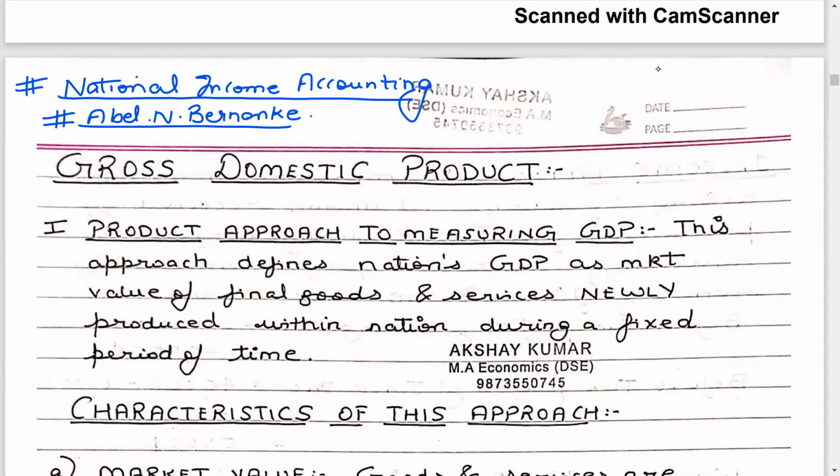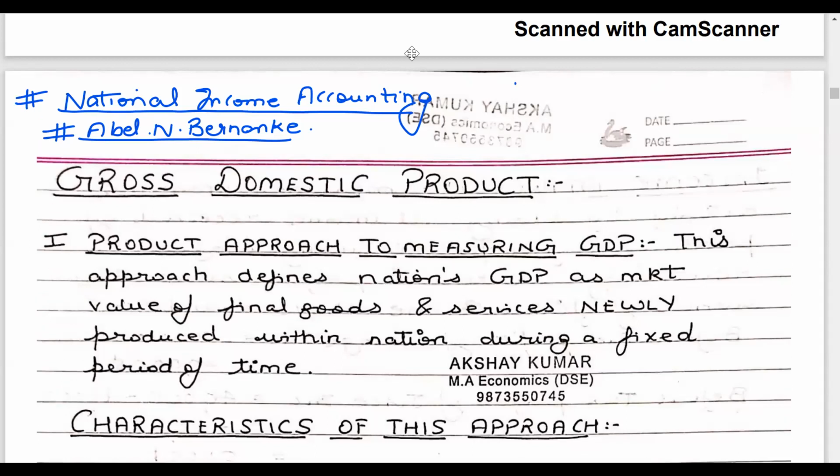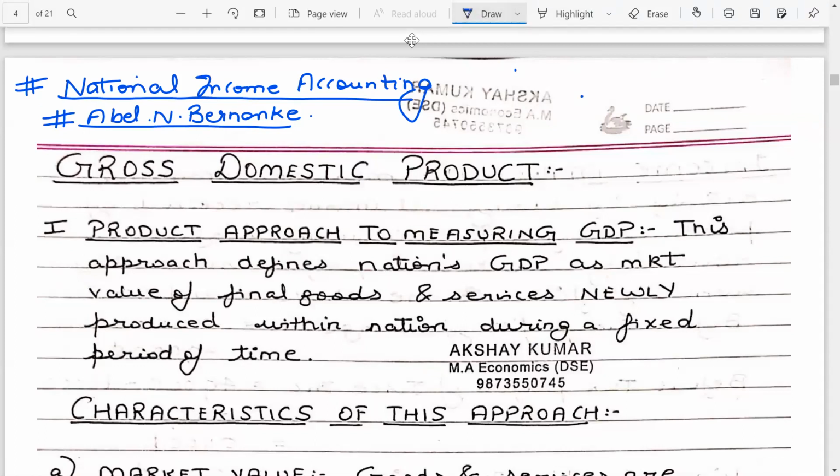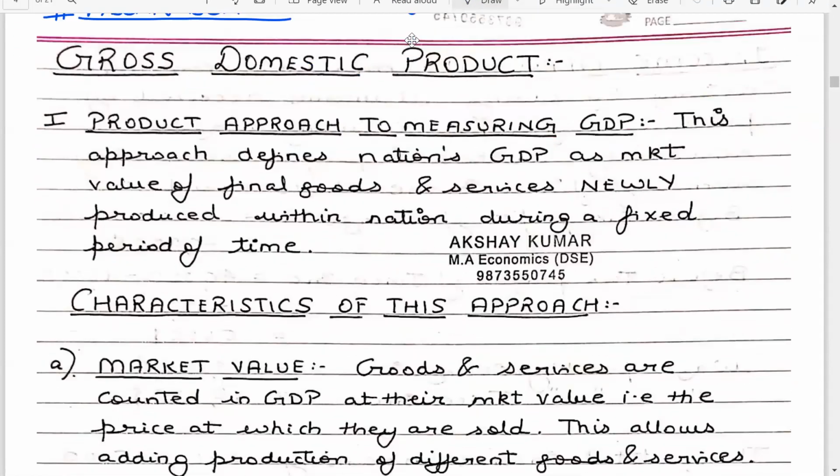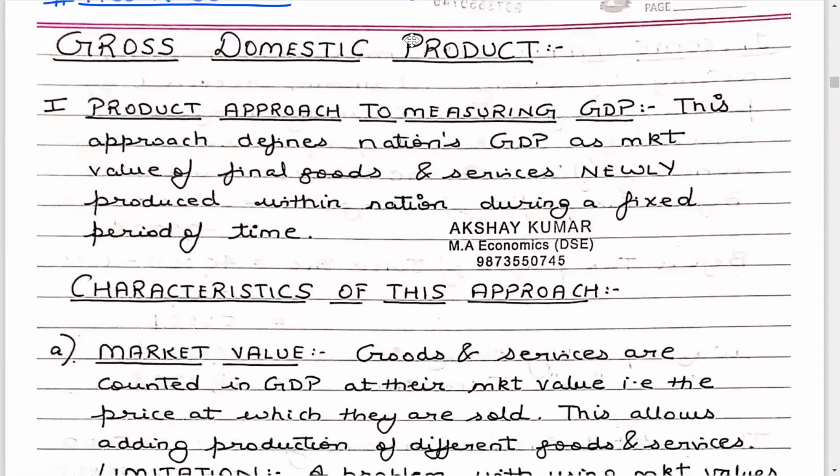Let's now talk about the product approach to measuring the gross domestic product. First of all, students should be familiar with what is meant by gross domestic product. Gross domestic product captures the market value of the final goods and services produced within the domestic territory of the country in a given accounting year. The definition you can see on your screens.